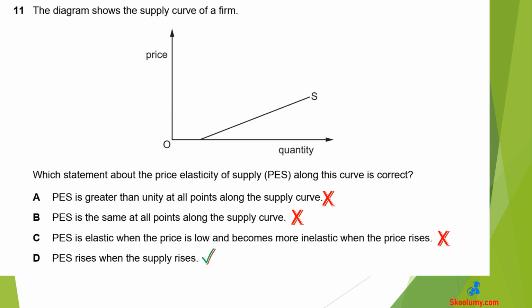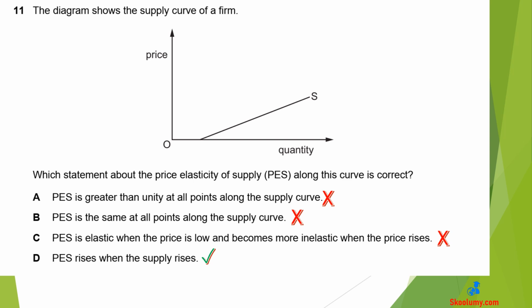Question 11. The diagram shows the supply curve of a firm. Which statement about the price elasticity of supply, PES, along this curve is correct? D is the correct answer. PES rises when the supply rises. The flatter the supply curve, the higher the elasticity of supply.